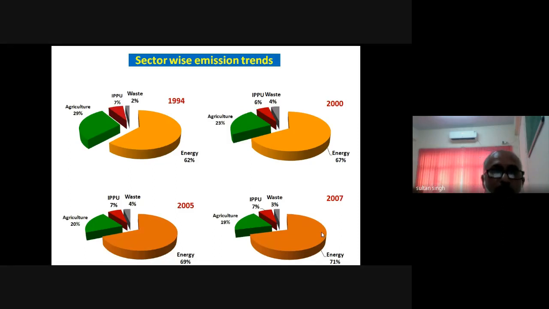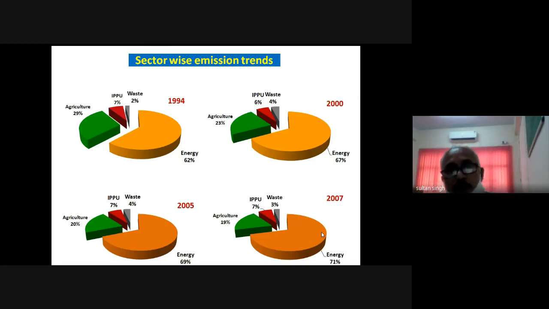Again, you will see the trend of the different gases sector-wise. It is not only agriculture, but all other sectors which are contributing to the greenhouse gases in the country. In 1994, the agriculture sector contributed 29% of the total greenhouse gases, mainly carbon dioxide, methane, nitrous oxide, and ammonia.